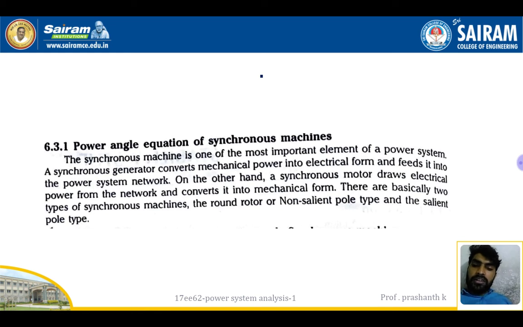Power system analysis includes generation, transmission, distribution and utilization. In the generation part, we are using a synchronous generator, right? So the synchronous machine is one of the most important elements of the power system. The synchronous generator converts mechanical into electrical form and feeds into the power system network. On the other hand, the synchronous motor draws electrical power from the network and converts it into mechanical form. I told you, right? There are basically two types of synchronous machine: the round rotor, non-salient pole type, and the salient pole type rotor, right?